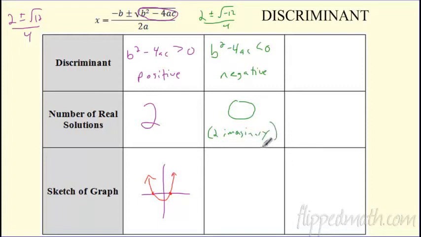So no real solutions. And then graphically, what does that look like? Where do they cross if I graph? Well, they don't. Maybe it looks something like this. It never crosses. They're just imaginary roots there. Awesome. And then the finale, what else?